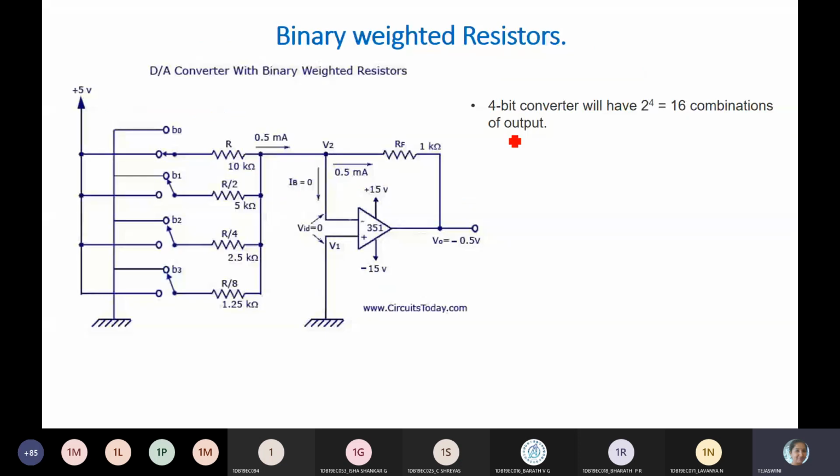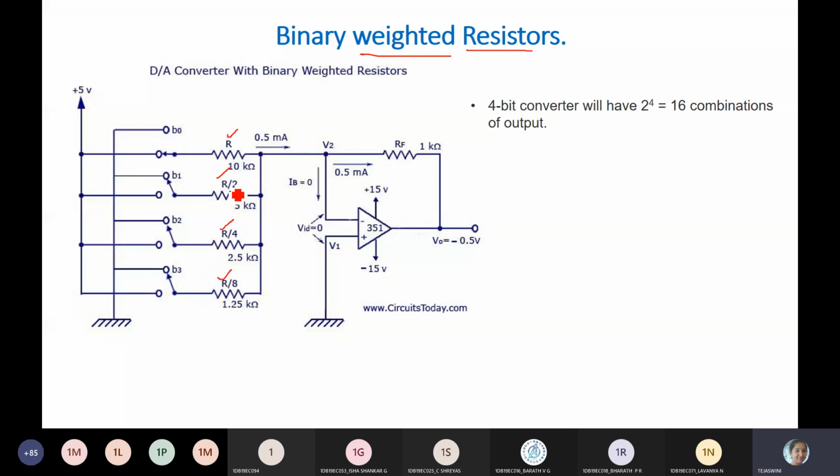The first one is binary weighted resistors. As you know, binary weighted, this is a digital to analog converter. We can observe the resistor values here. The first resistor is R, then R by 2, R by 4, R by 8. It's not a common resistance value. You have different resistor values for different weights, following the 8421 code, that is your binary weight. If nothing is there, you can assume 1.